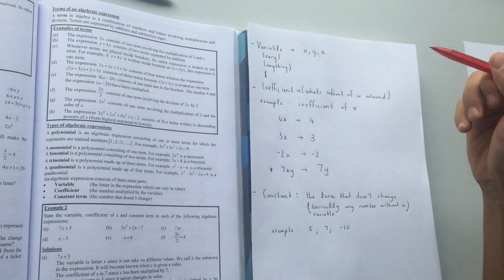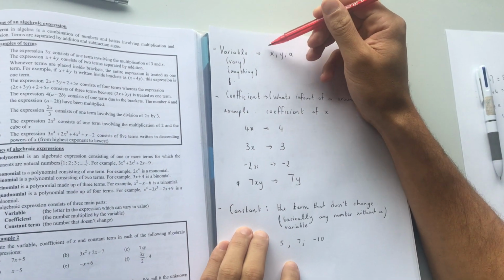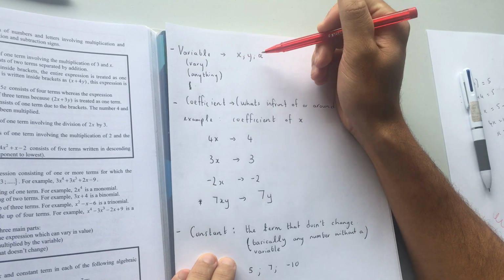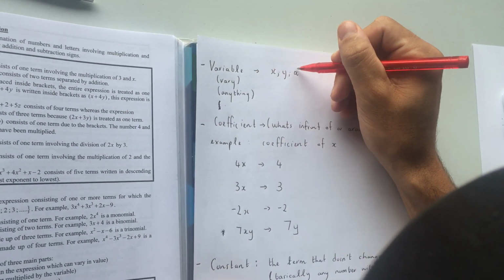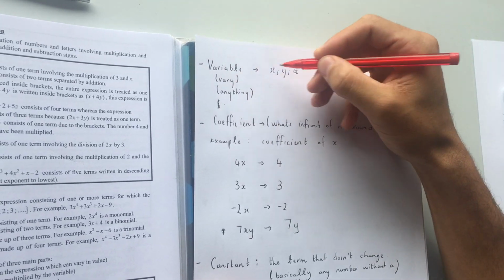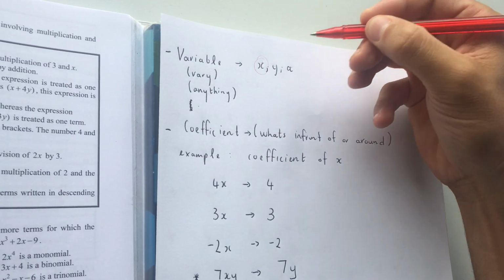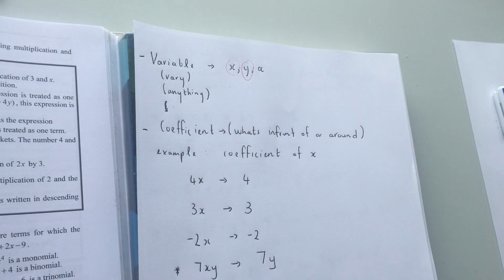All right. So if we look at our notes, my notes are made here. We've now been introduced to x, y's, and a's. You know about this in exponents already. The x, the y, and the a are called variables because they can vary. So if I've got an x, it can be anything. If I've got a y, it can be anything. If I've got an a, it could be anything.